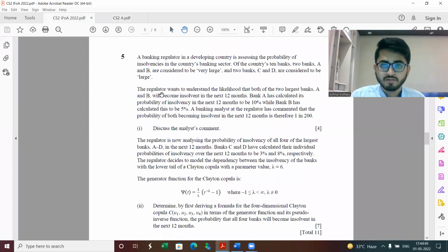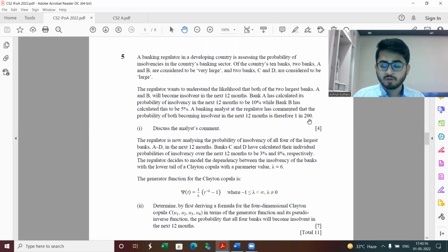Next, moving to question 5. It is based on Copulas. Part 1 is a commentary based question. So one of the things which you could mention is, the probability which the banking analyst is calculating as 1 by 200 is basically assuming that the probability of both the banks being insolvent is independent. But in reality, that isn't the case. Given that these two are large banks, they would have some sort of correlation.